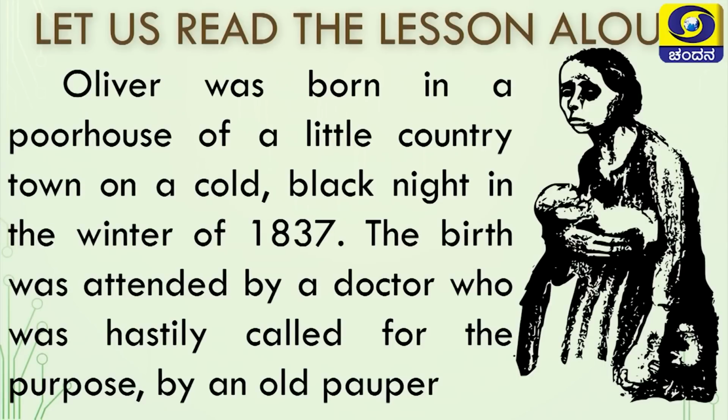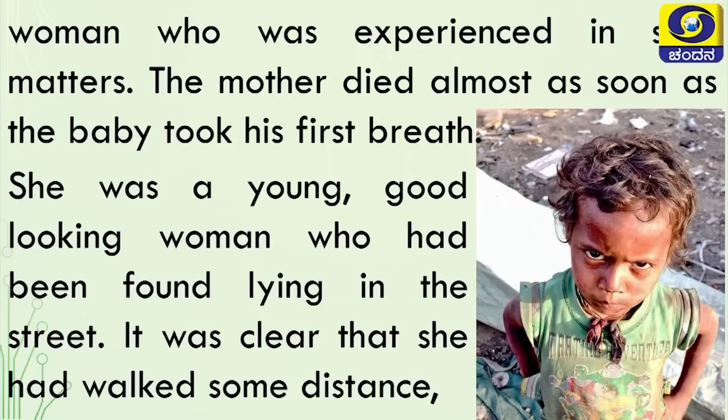Oliver was born in a poor house of a little country town on a cold, black night in the winter of 1837. The birth was attended by a doctor who was hastily called for the purpose by an old pauper woman who was experienced in such matters. The mother died almost as soon as the baby took his first breath.